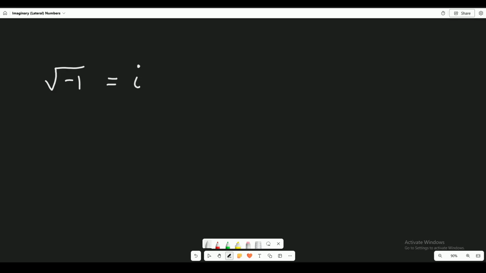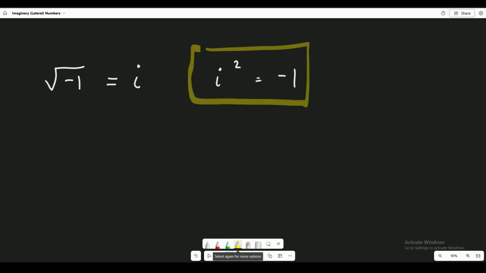So now when we have I and we square it, we get negative 1. And this right here is what we're going to be using. We're going to be using this new unit as the base of our imaginary number calculations.